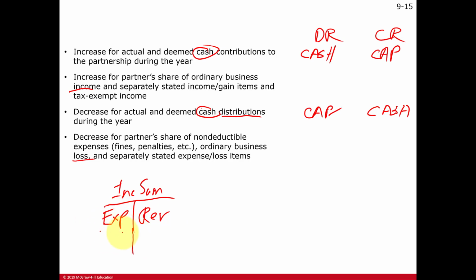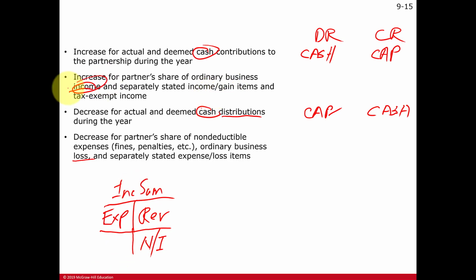Hopefully you have more revenue than expenses, so the balance in here is a credit balance equal to the business's net income. And now this net income is going to be shared among the partners according to their profit or loss sharing percentage. So let's say half of this net income is going to be allocated to our partner here. So we're going to reduce the net income. We're going to be debiting income summary.